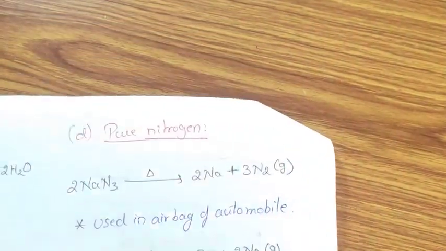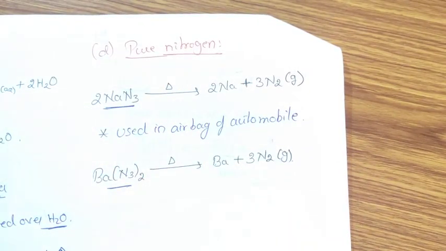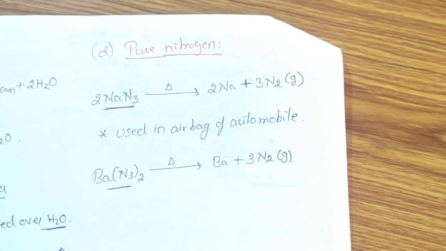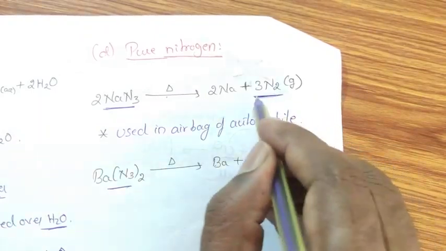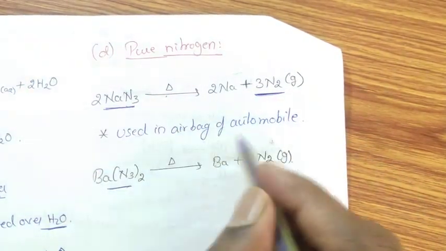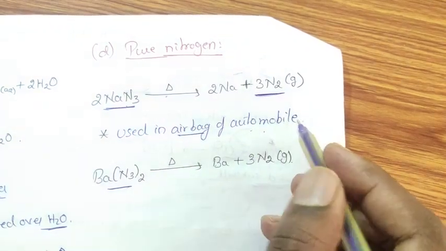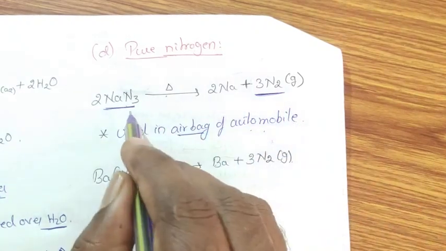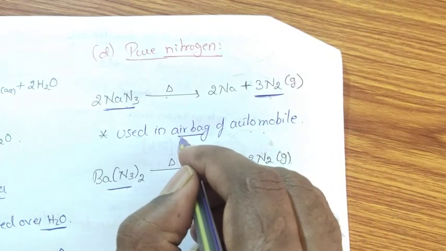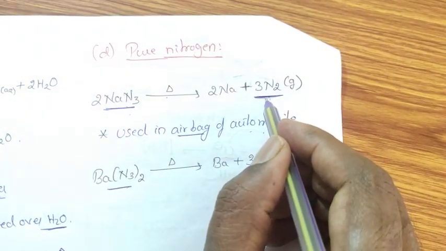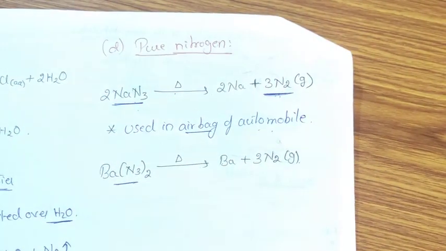Next, preparation of pure nitrogen from sodium azide or barium azide. Only from azide compounds can we directly prepare pure nitrogen. When sodium azide is subjected to strong heating, it liberates nitrogen gas. This compound is used in the airbags of automobiles. Whenever a car meets with an accident, due to high thrust, sodium azide decomposes into nitrogen gas and fills the airbag. Since nitrogen is uncombustible, it prevents maximum damage to the driver.